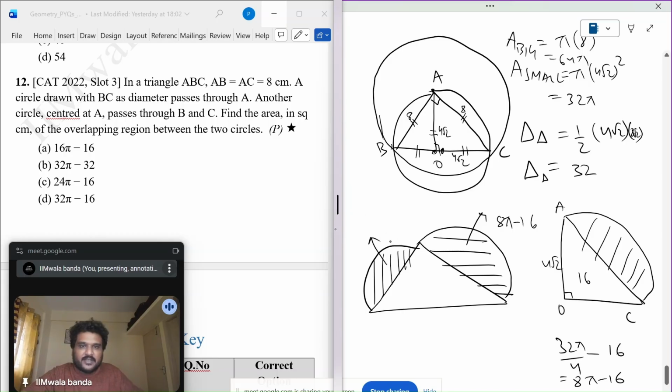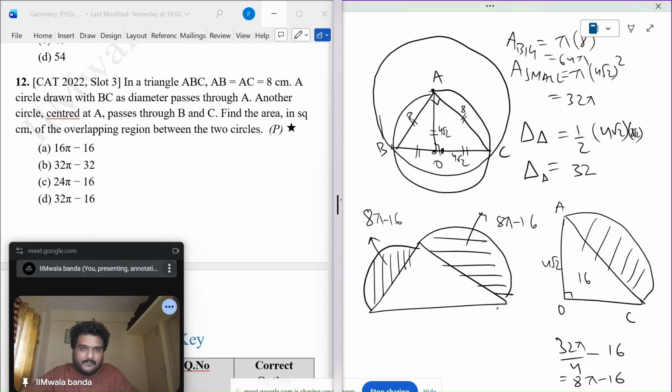Similarly, this will be the area of the smaller circle segment minus the area of the triangle, which will be 8 pi minus 16.